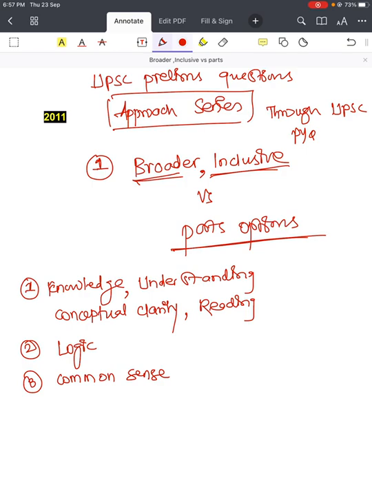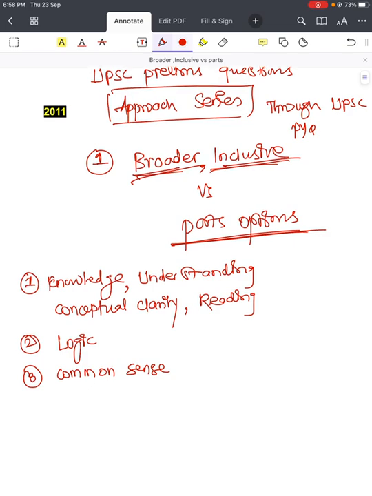We are starting one series, an approach series for UPSC prelims questions through UPSC previous year questions. In this, we'll see how a few approaches can work in some kinds of UPSC questions, and that we'll see through previous year UPSC questions. So in this series, the first approach is broader inclusive versus part options.